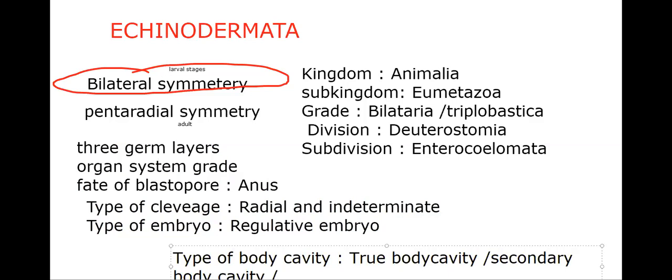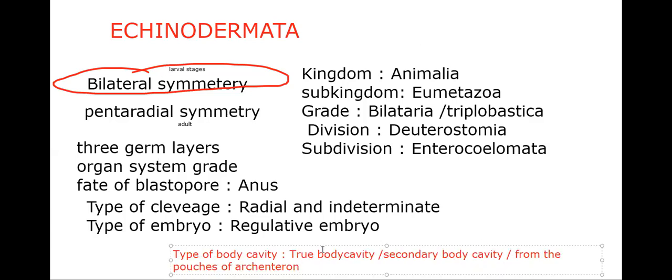It is formed from the pouches of the archenteron. So that is the enterocoelomate condition, from the pouches of the archenteron. So that we have to understand.